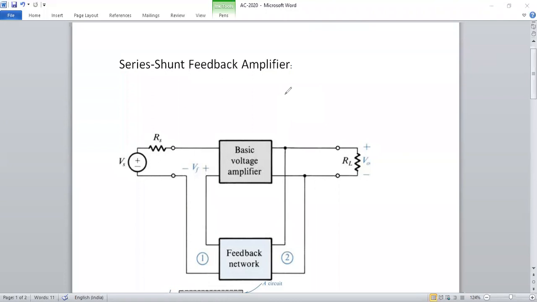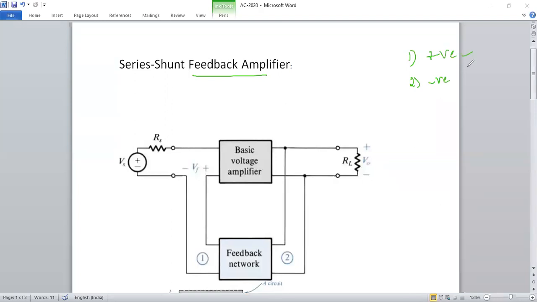In amplifiers, we discussed that there is an open loop amplifier and a closed loop amplifier. The open loop amplifier has many drawbacks, because we have a challenge in maintaining stability, but in the closed loop amplifier the stability problem is avoided. The closed loop amplifier, that means the feedback amplifier, is further classified into two types: positive feedback amplifier and negative feedback amplifier.